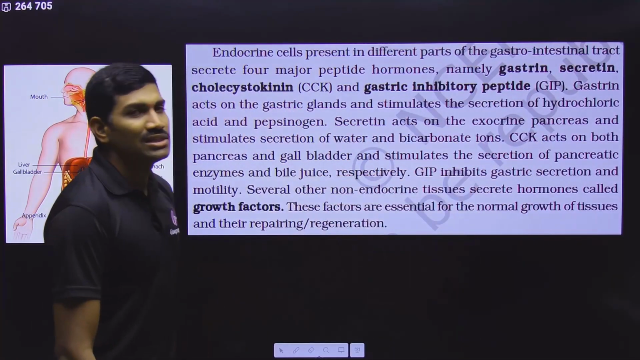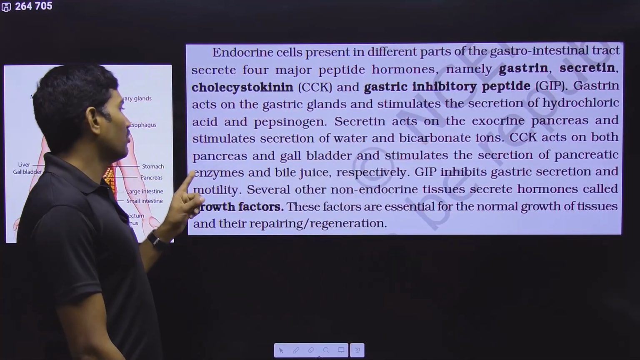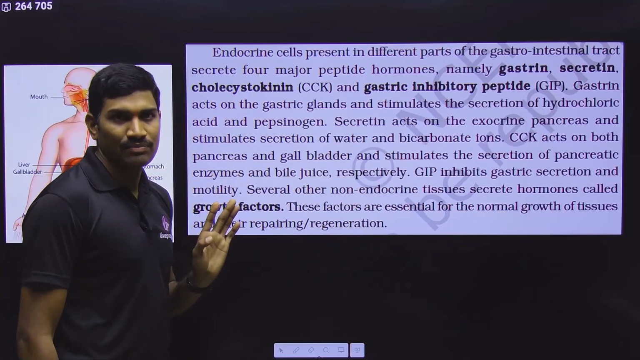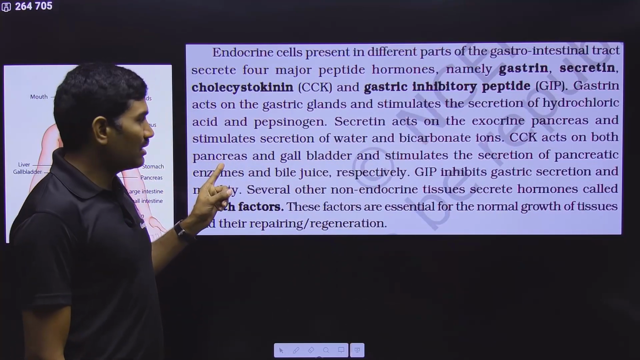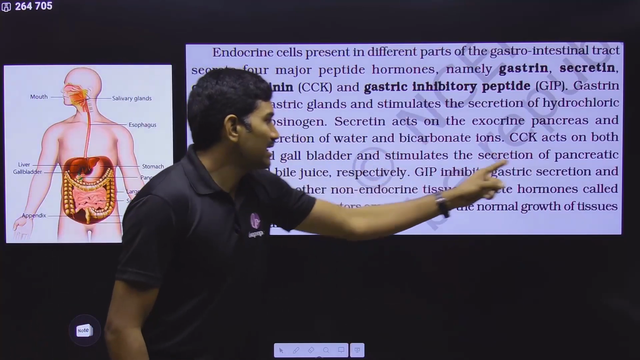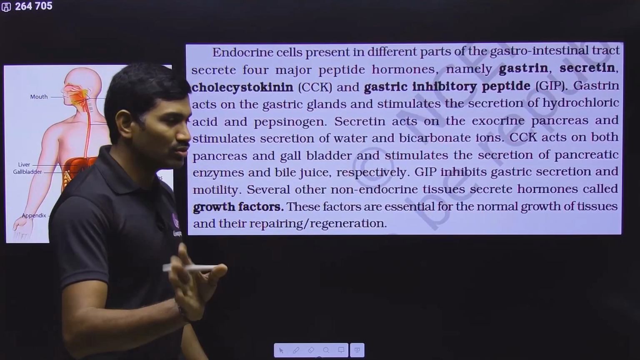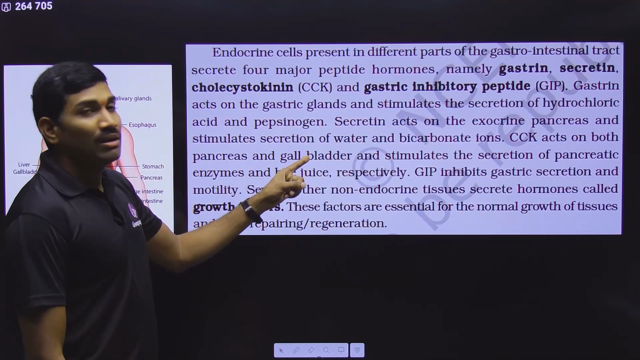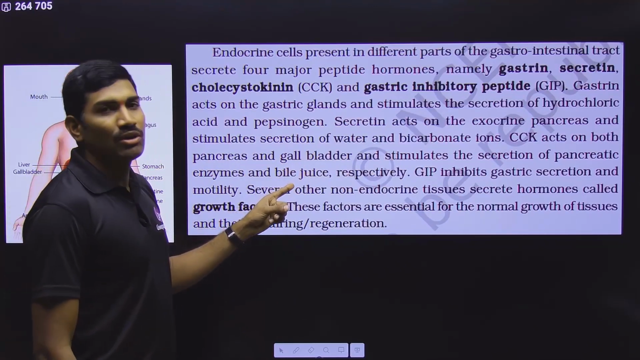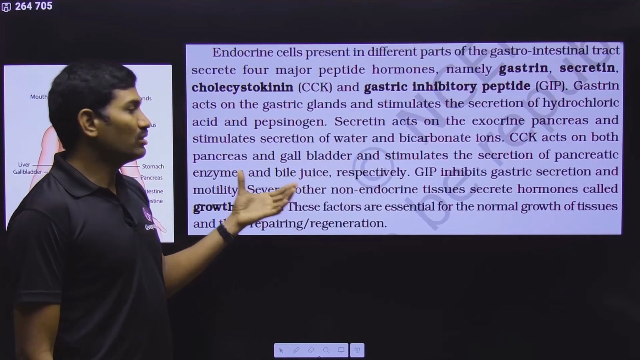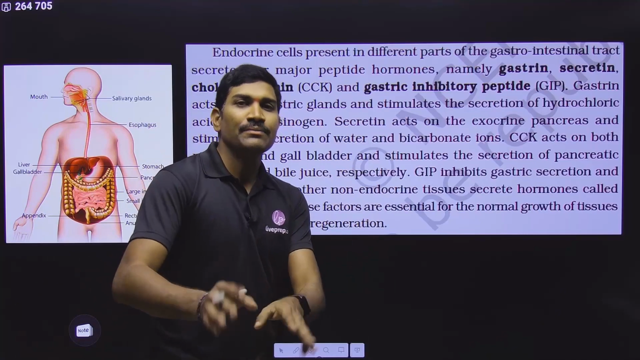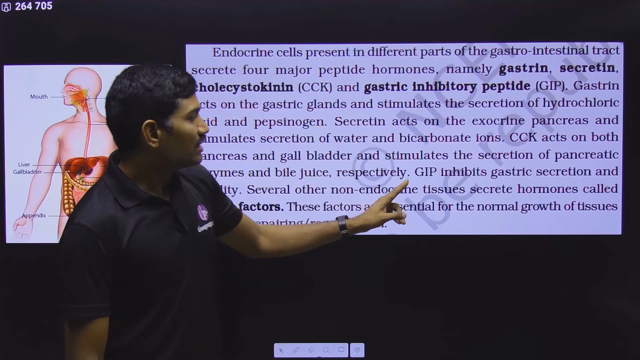Next one, cholecystokinin. Cholecystokinin acts on both the pancreas and the gallbladder. So what is the action on the pancreas? It will stimulate the secretion of pancreatic enzymes. There are different types of pancreatic enzymes I have mentioned in those videos. I don't want to go again. And by acting on the gallbladder, it will cause the release of bile juice. So in this way, these two will be released into the duodenum. This is what they are saying.